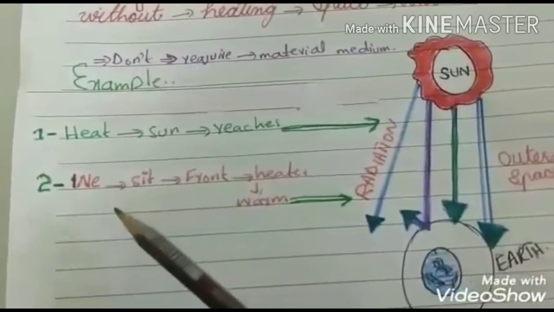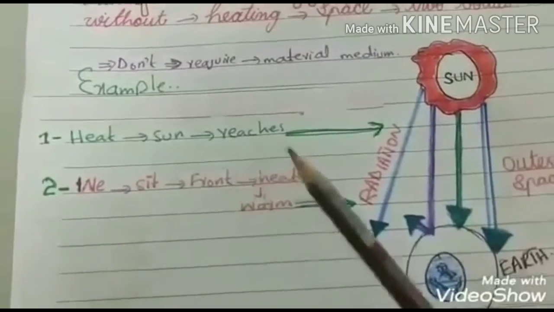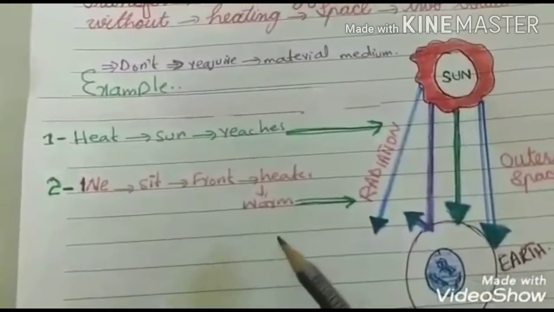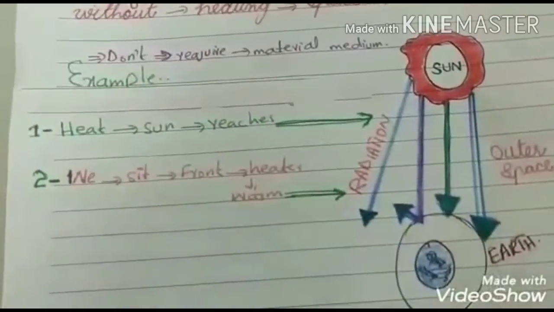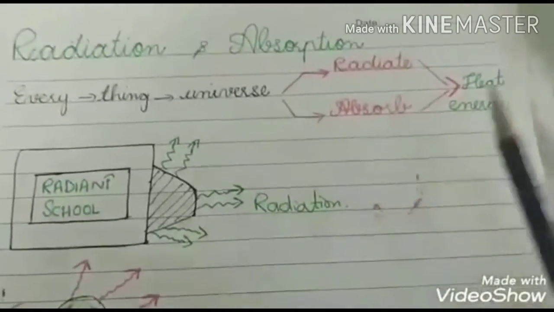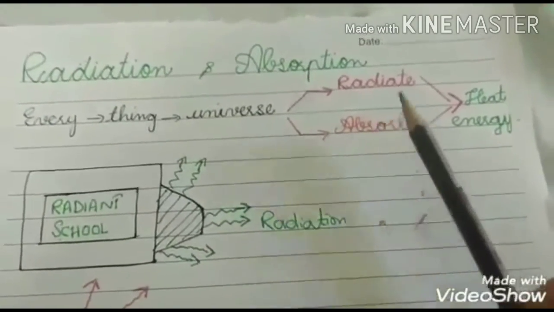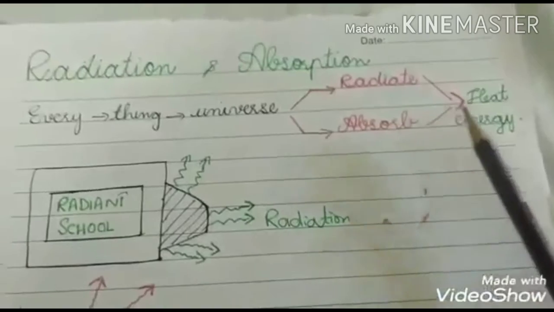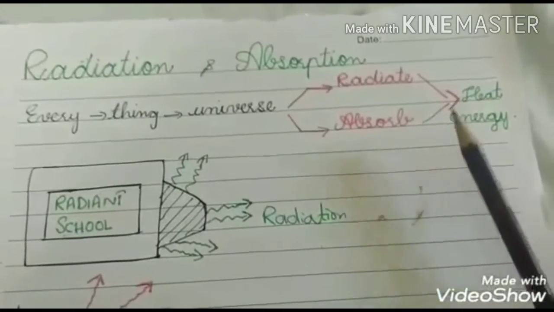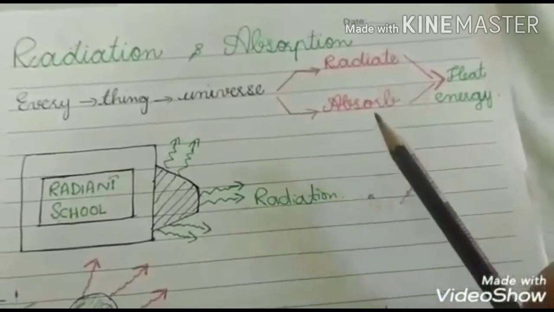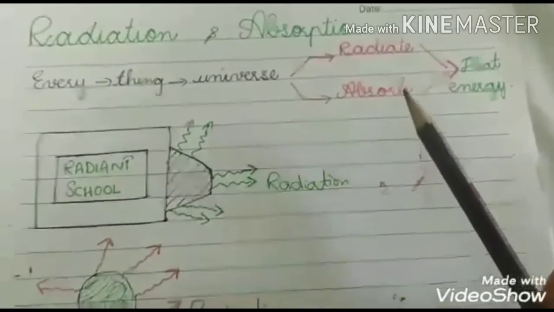Similarly, in winter, when we sit in front of a heater, we get warm. How do we get warm, students? We get warm with the help of radiation. Everything in the universe, students, radiates, meaning releases, emits or absorbs heat energy. The amount may be different, but they radiate and absorb heat energy at the same time.